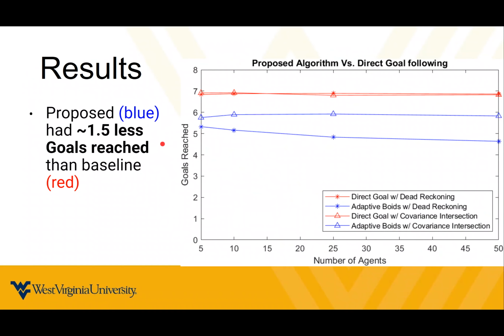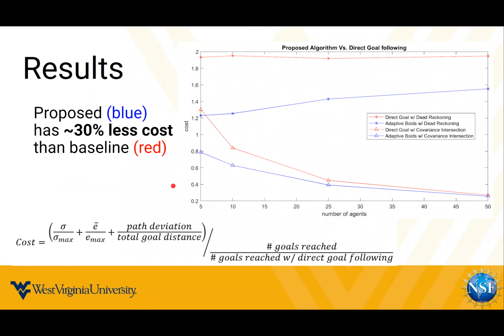For the results, the proposed blue had about 1.5 fewer goals reached than the baseline red. This is due to those path deviations taking time, thus they're not able to reach as many goals as directly heading towards them. So overall, the proposed blue algorithm had approximately 30% less cost than the baseline red. This is based off of this cost function here.